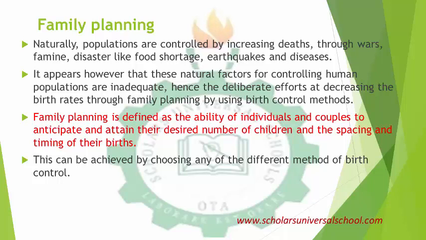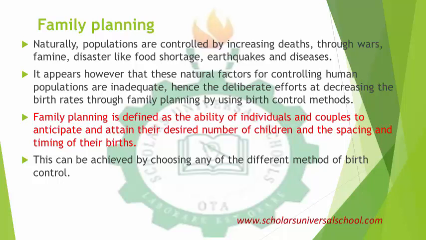We also need to make deliberate effort to decrease birth rates through family planning by using birth control methods. I want to say now that family planning has to do with the ability of individuals and couples, particularly, to anticipate and attain their desired number of children, and the spacing and timing of their births.